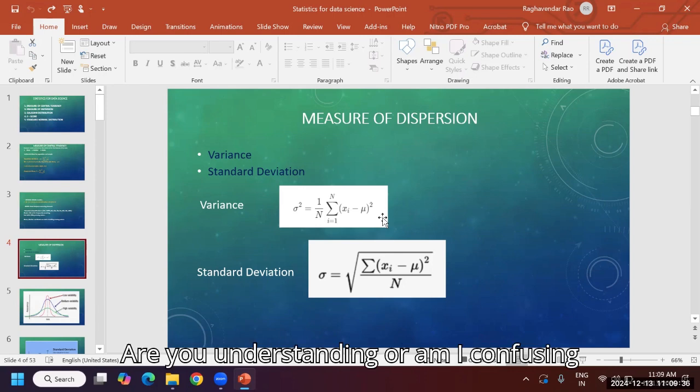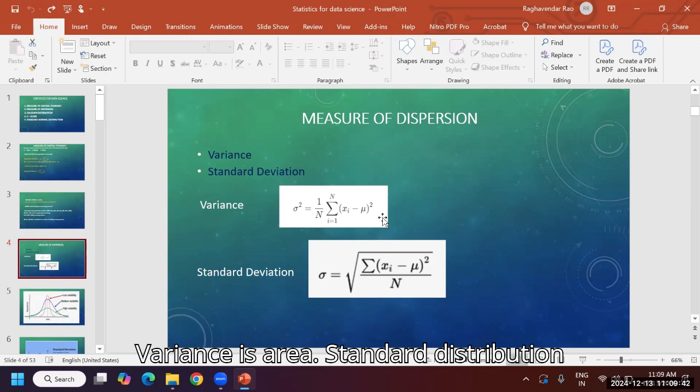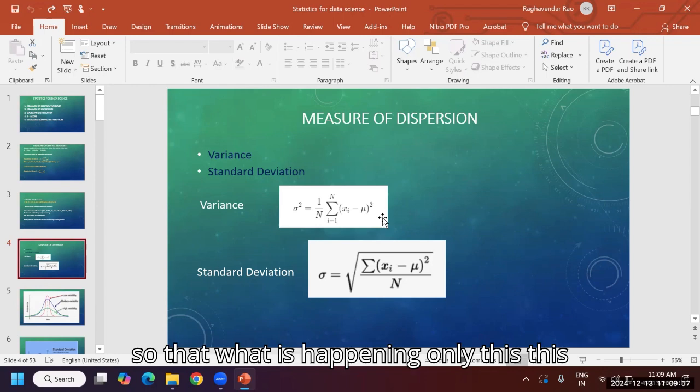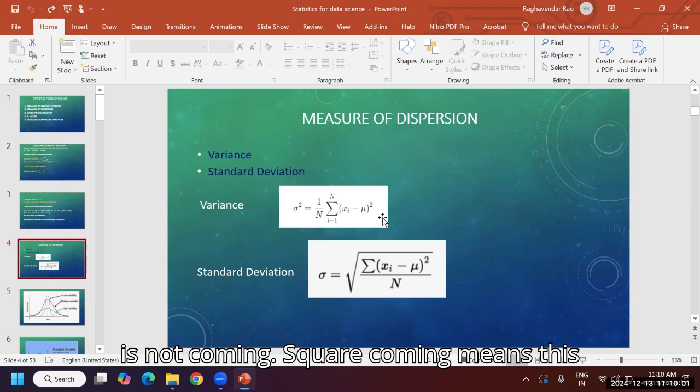Are you understanding? Or am I confusing you? No confusion. Variance is area. Standard deviation is the same point distance. Why are we squaring here? If we don't square, the sum will be 0. For that purpose we square, otherwise only the lengths come, the standard length is not coming. Squaring means the area will come.